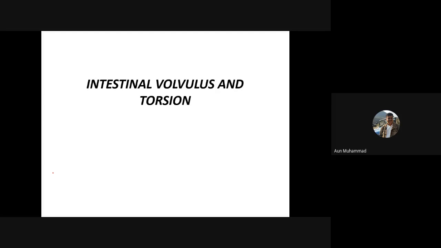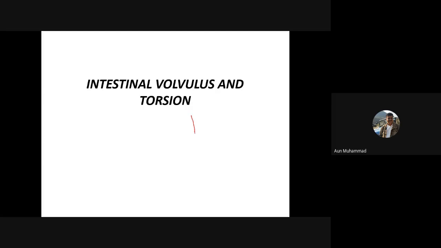Volvulus usually takes place like the gastric torsion, GDV. The direction of the rotation is around the mesenteric axis, so this is also called mesenteric torsion or mesenteric twisting.